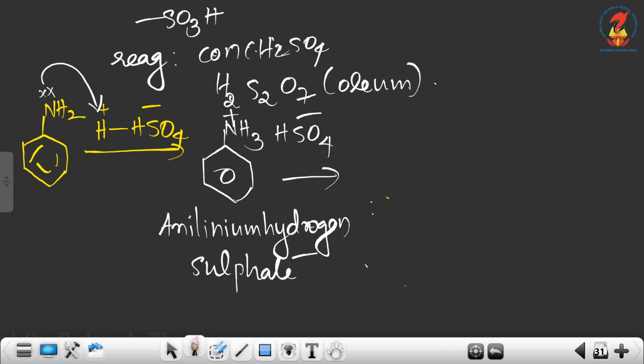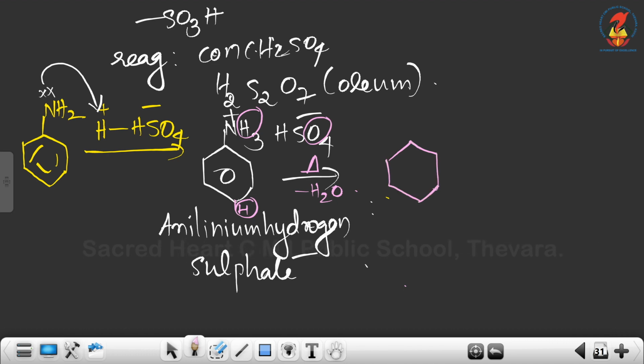Okay, from this, what happens here is, on heating, one water molecule will be eliminated. How the water molecule elimination happens: one hydrogen from the para position, one hydrogen from here and one oxygen from here. This is the way it eliminates water.